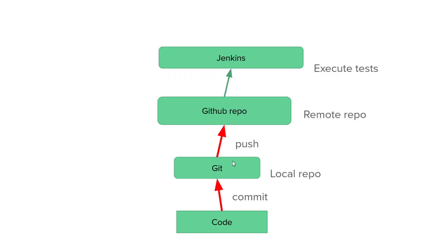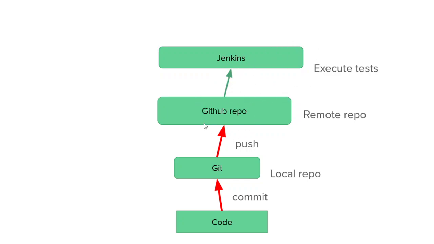And from the local repository, we can push that code into the remote repository, that is the GitHub repository. GitHub repository is basically a remote repository. From Git, we can push the code to the remote repository. From the remote repository, using Jenkins, we can execute the test cases.